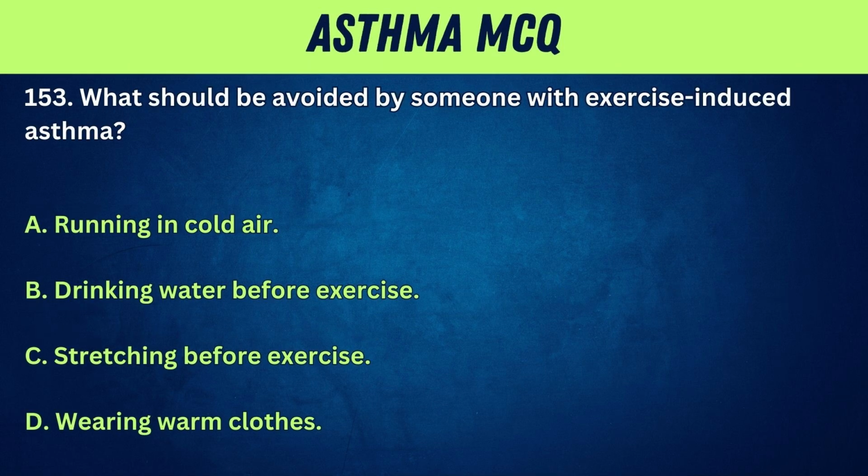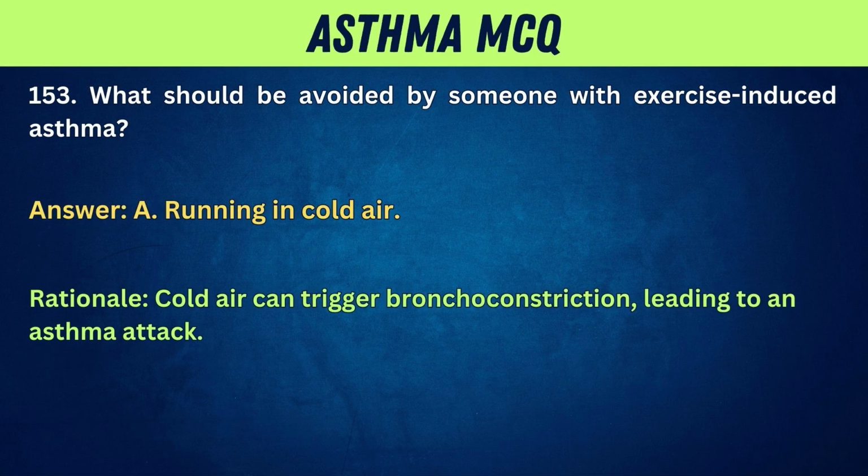153. What should be avoided by someone with exercise-induced asthma? A. Running in cold air. B. Drinking water before exercise. C. Stretching before exercise. D. Wearing warm clothes. Answer: A. Running in cold air. Rationale: cold air can trigger bronchoconstriction, leading to an asthma attack.